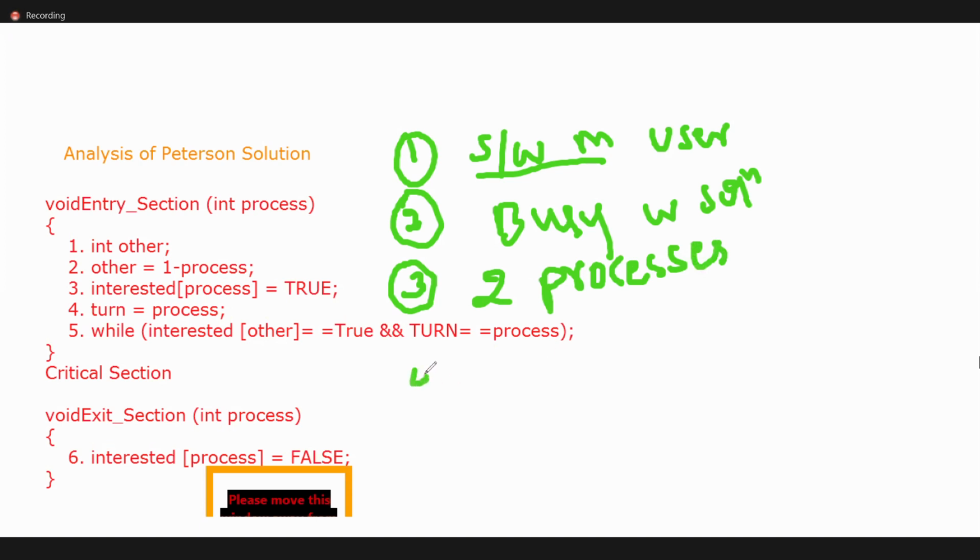And the fourth point you need to remember is that in the Peterson solution we need to use two variables, the turn variable and the interest variable.